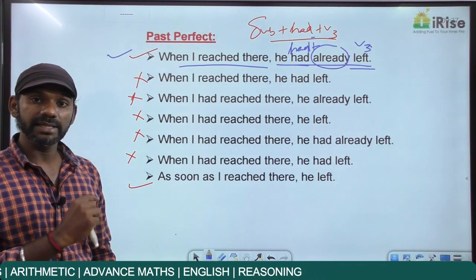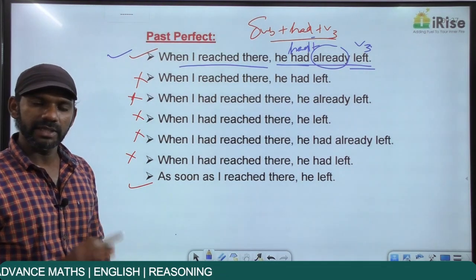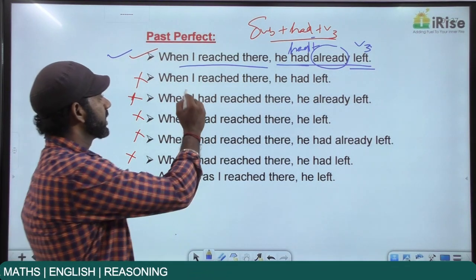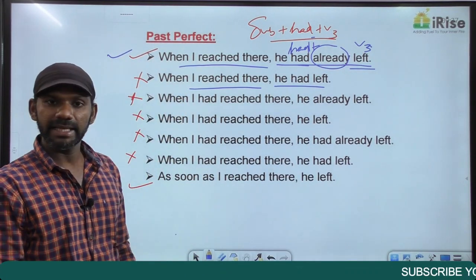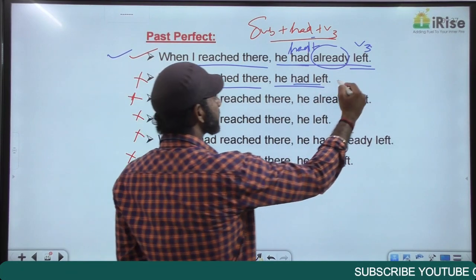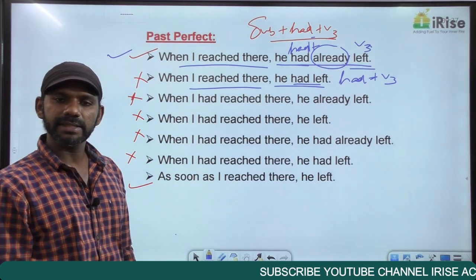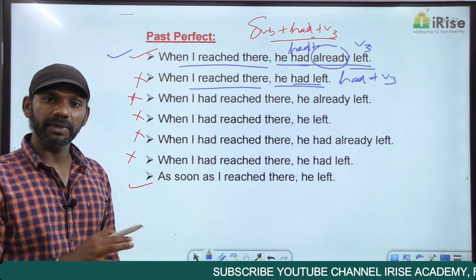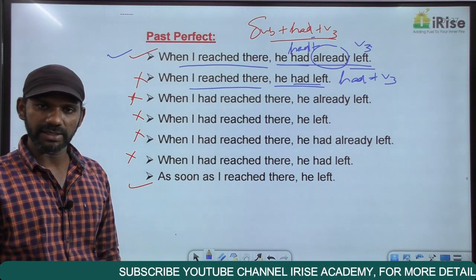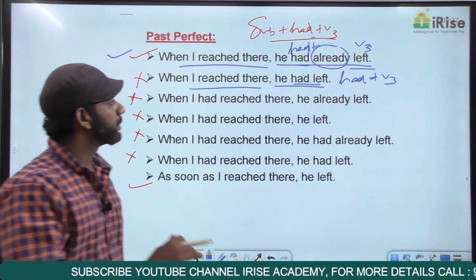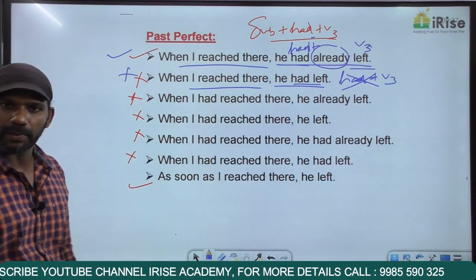Now you can understand what is the error in the second statement. When I reached there, comma, he had left. We have two actions in the past tense here. I reached there, he had left. And the action completed first is he had left. He had left is had plus V3 past perfect. So two actions in the past tense and the action completed first is in the past perfect tense. But it is wrong. What is wrong? There is no time difference between the two actions. And if time difference is not there, past perfect should not be used as said. So this statement is grammatically wrong.